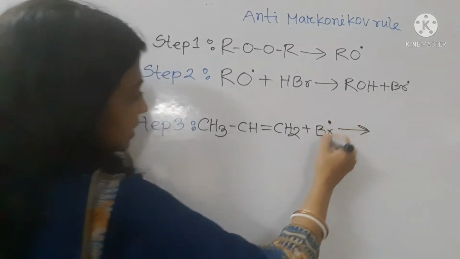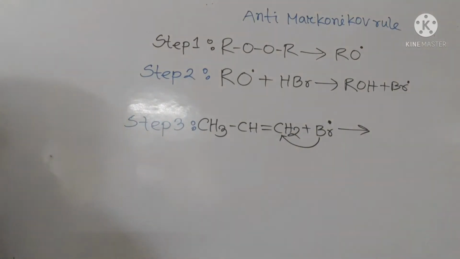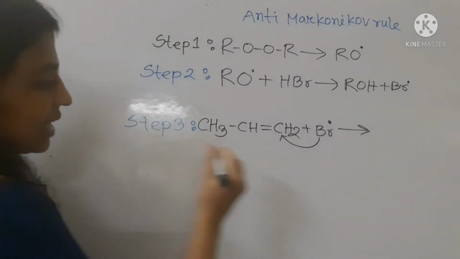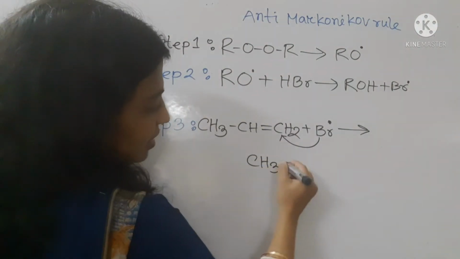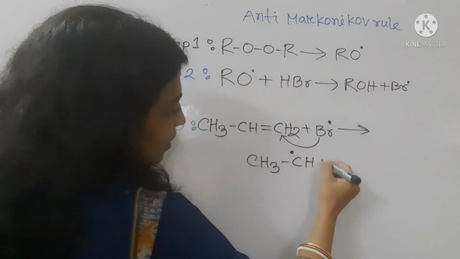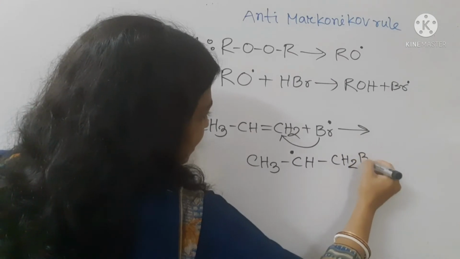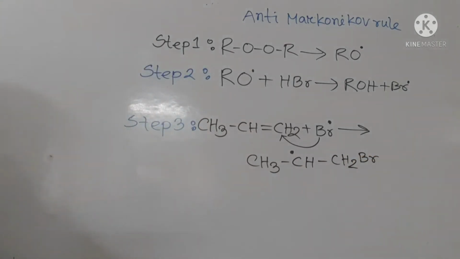and forms a secondary free radical. So the product will be like this: CH3 CH CH2Br. This is the secondary free radical. Then this secondary free radical is attacked by HBr again.